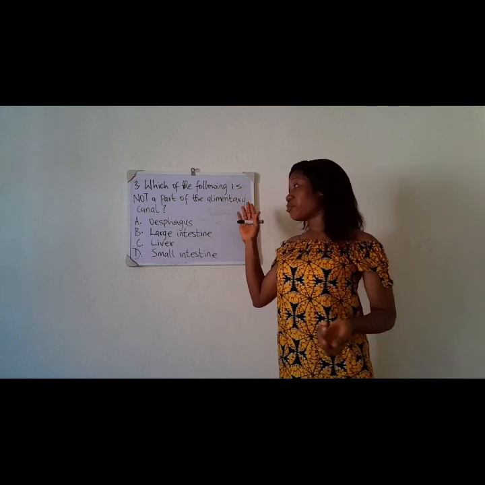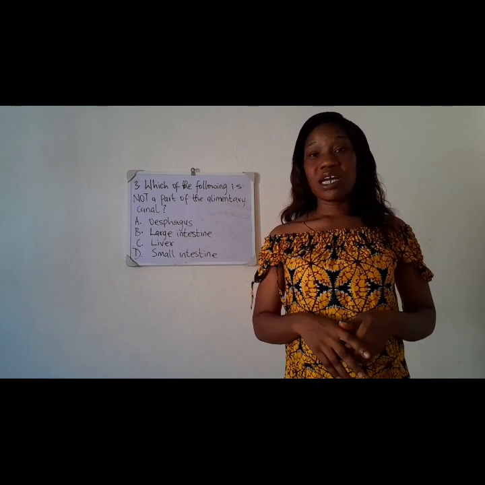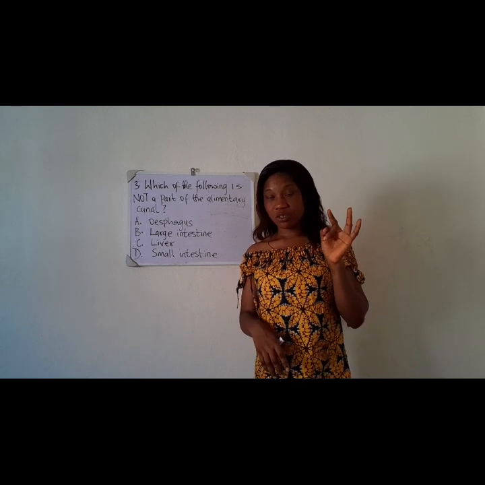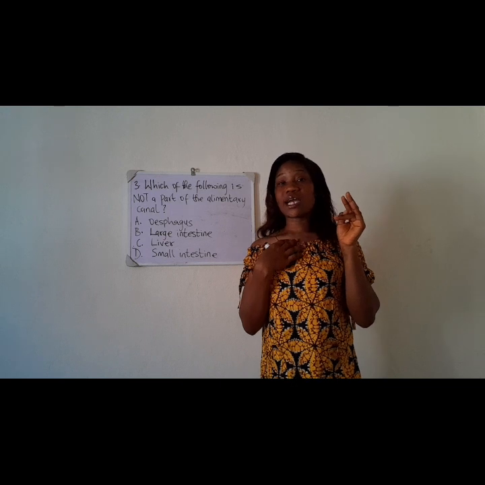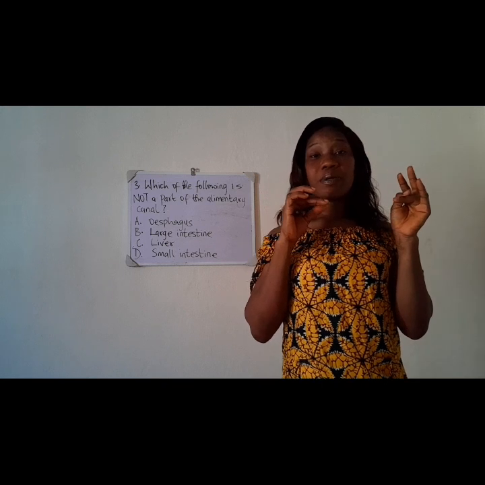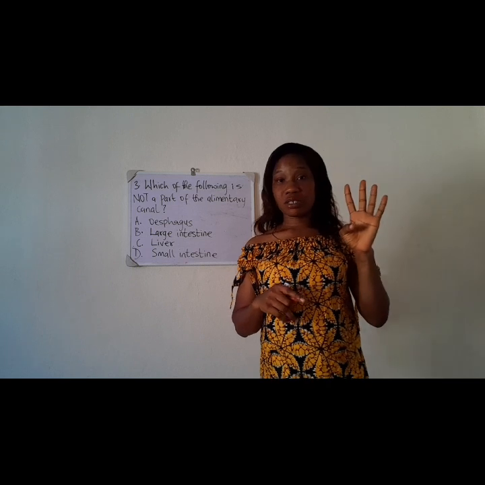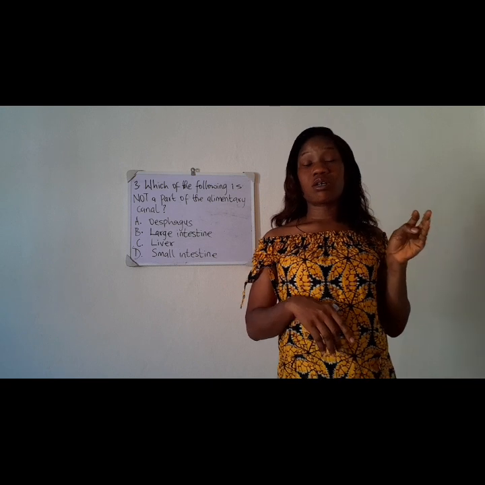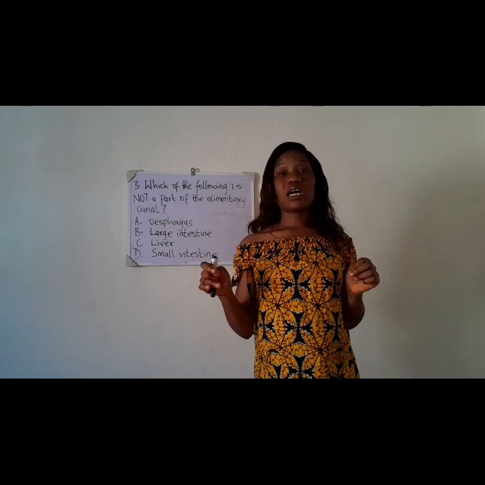So let me quickly list out the pathway of the alimentary canal of humans. It starts in the mouth, then down to the pharynx, then we have the esophagus, which is close to the trachea, the windpipe, and it is covered by a cartilage we call the epiglottis. Let me start again. It starts in the mouth, then we have the pharynx, then the esophagus going down into the stomach, and then we have the small intestine, the large intestine, and of course the anus.